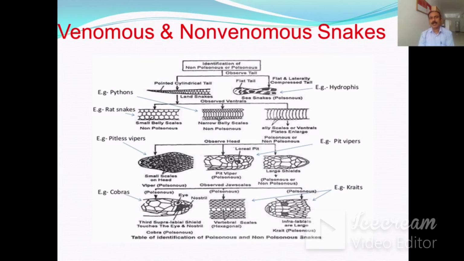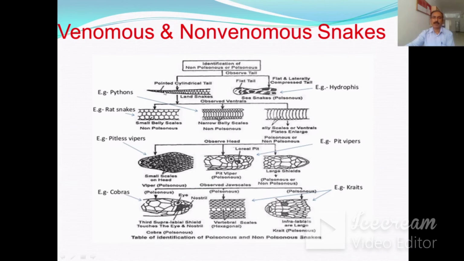Now about venomous and non-venomous snakes. How can we identify the non-venomous and the venomous snakes? In this chart there are some steps to identify them. First of all, you observe the tail of the snake.